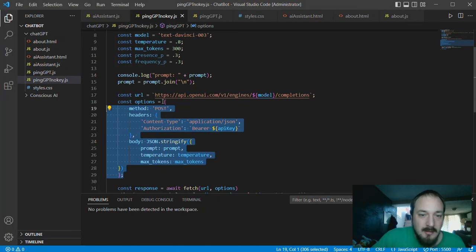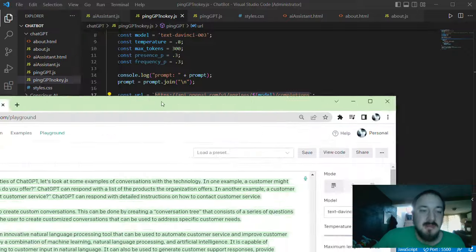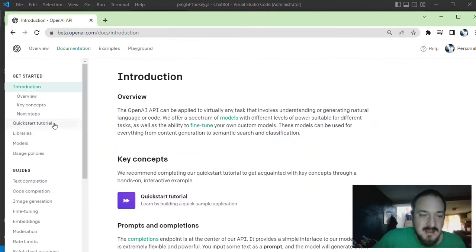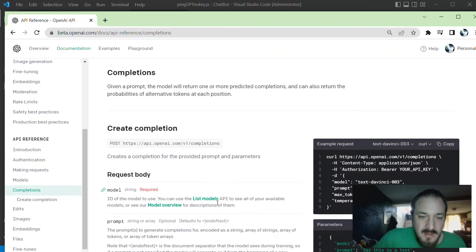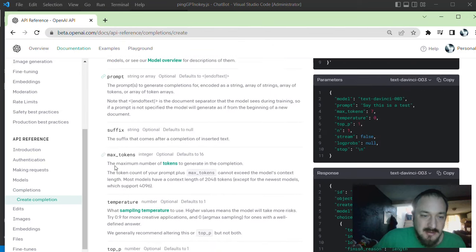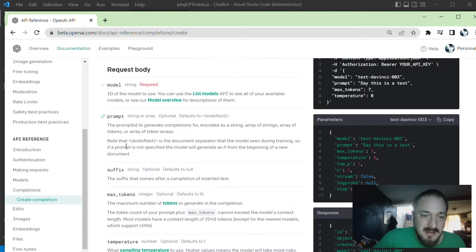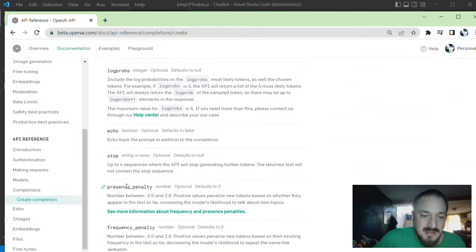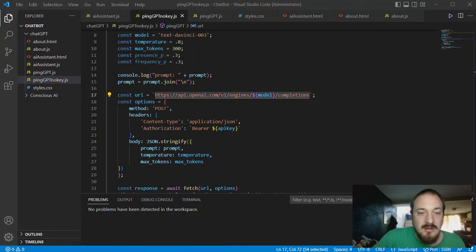This part, basically you're pinging this website, and this is all in the OpenAI documentation. So if you want to know what's going on here, you go over to documentation, go down to completions, and it'll tell you, see, we're doing a post request to this completions thing. It tells you the different variables you're allowed to use when you're building. So remember I told you that we define the model, we have the prompt going in there, we have the max tokens, we have the frequency penalty and the presence penalty, but there are some other variables that do other things that you could check out and add in.